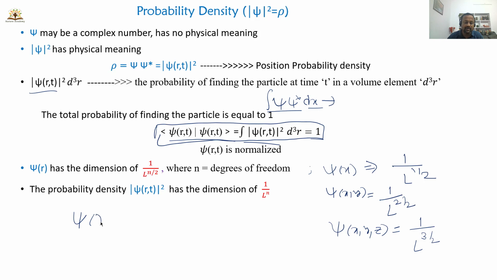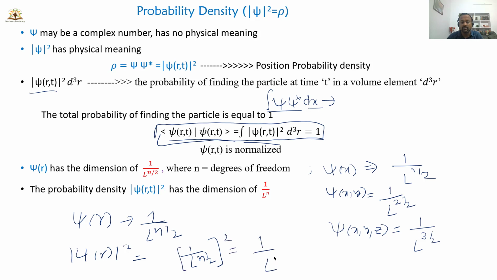If psi of r has 1 by L power n by 2, then psi of r mod square will have 1 by L power n by 2 whole power 2. So you will get 1 over L power n. For example, for a three-dimensional system, the probability density has the dimension 1 over L power 3.